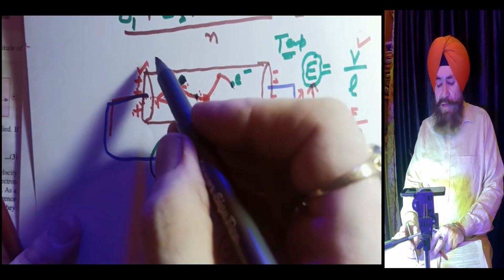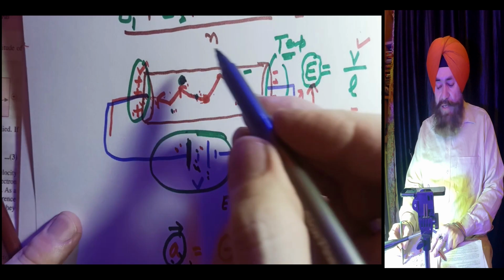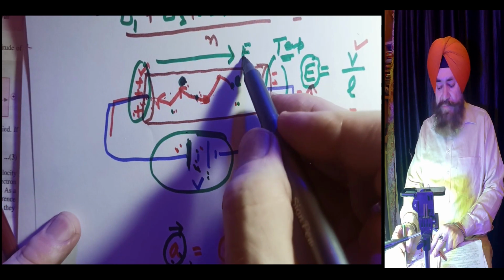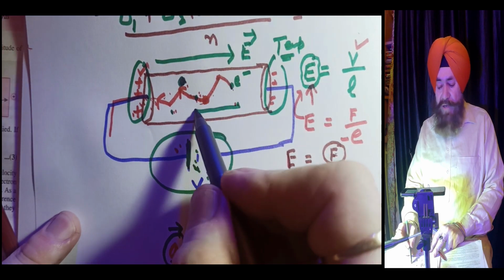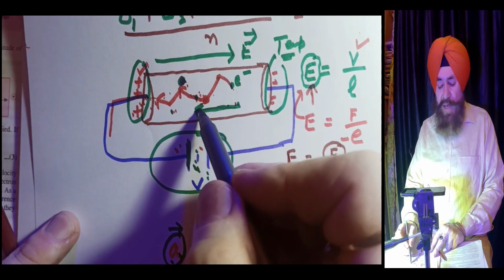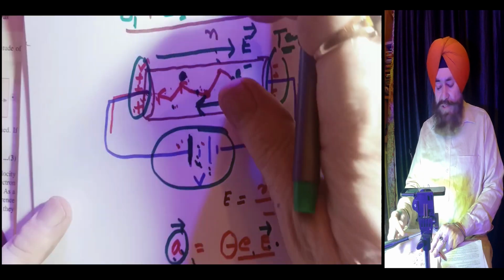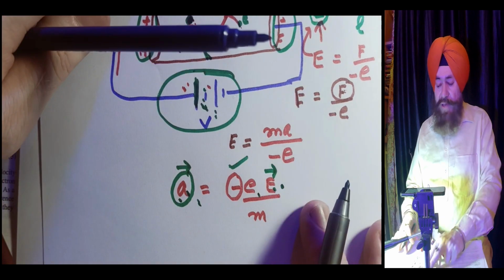Like here it is a positive potential, here a negative potential, then the electric field direction is like this, and the electron will be accelerated along this direction. This is the direction of the force experienced by the electron. So both are in opposite directions. That's why there is a negative sign.